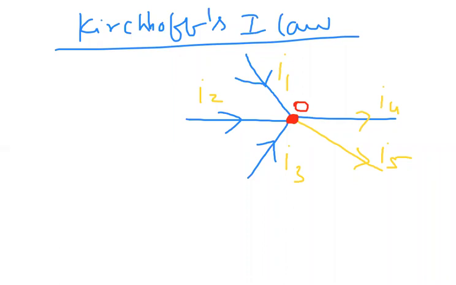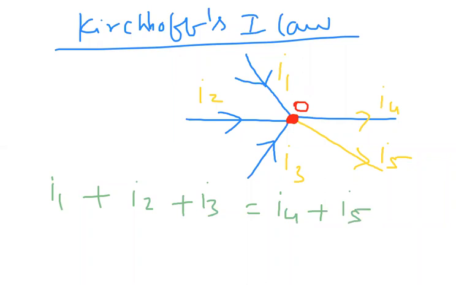That means I can write I1 plus I2 plus I3 is equal to I4 plus I5. This is Kirchhoff's first law.